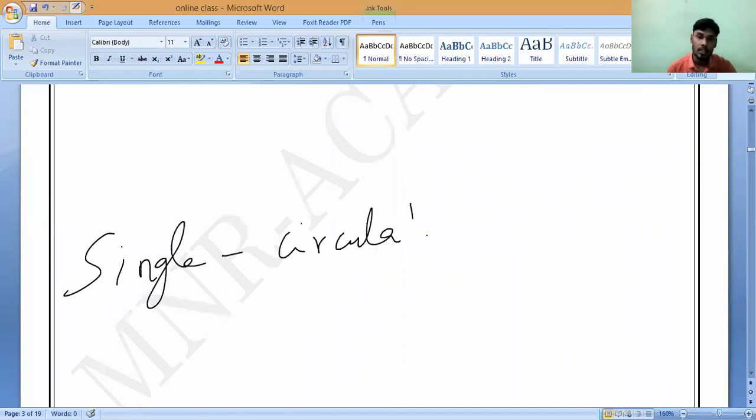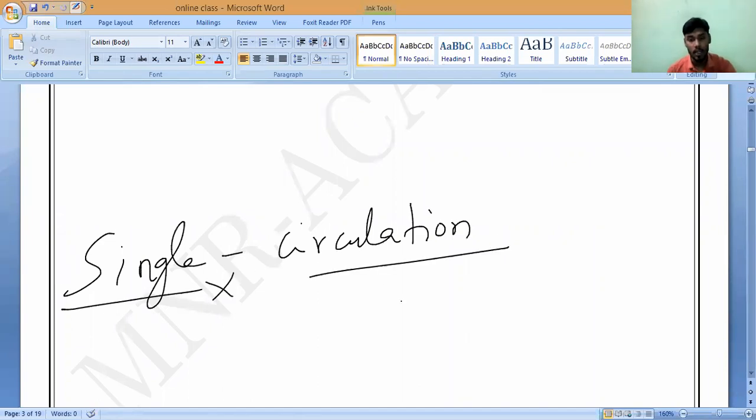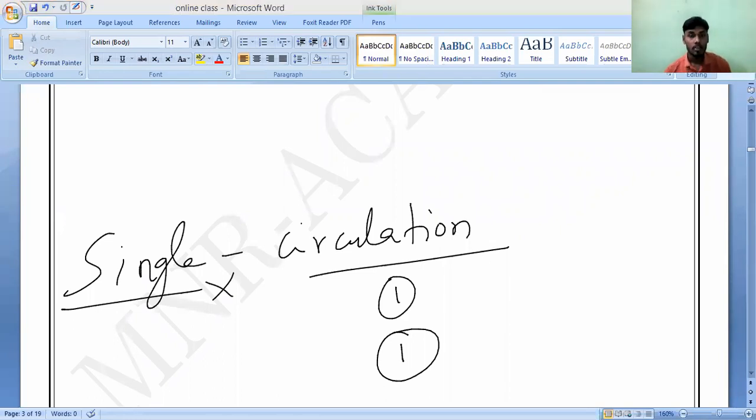So till now we discussed double circulation. Now my question is, single circulation means how many atria are there? One atrium and one ventricle will be there. Is it yes or no? The fish is the best example of single circulation. The fish does not have lungs at all. That is what all of you remember. Fish has some other kind of organ. What is that called?